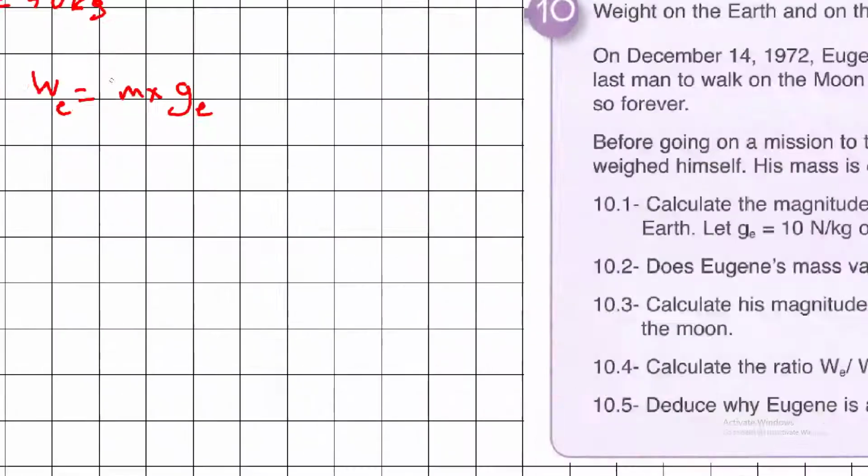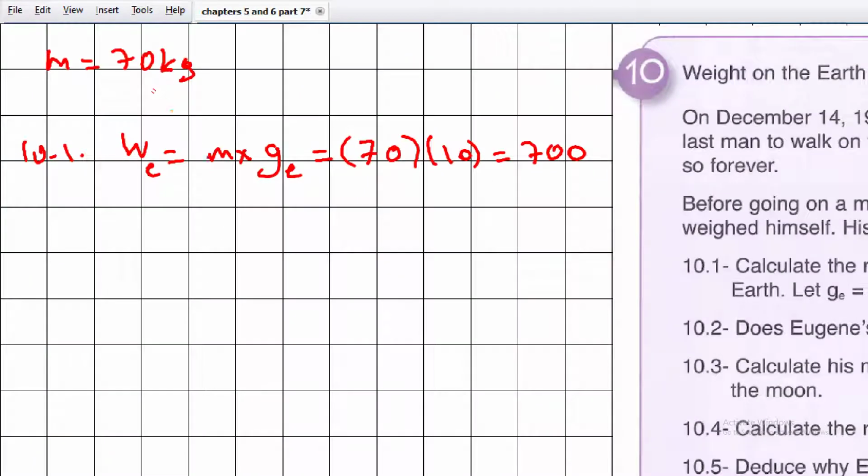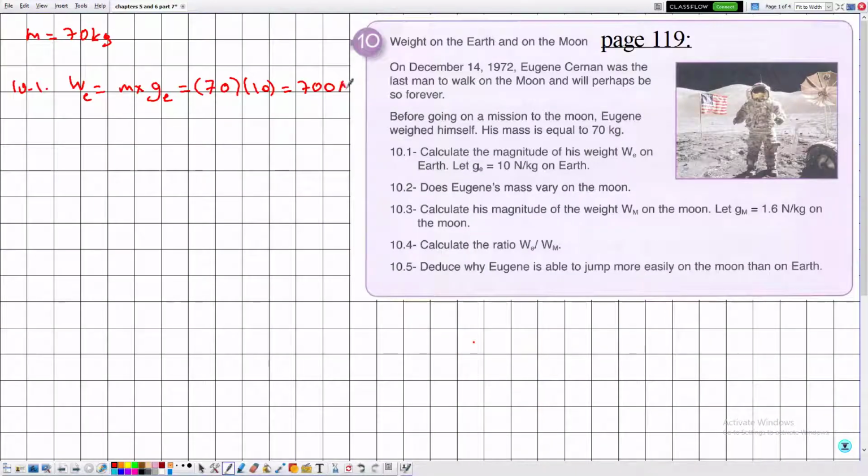Now the mass doesn't carry a label E. Now we will explain why. So it's equal to 70 multiplied by 10, which is equal to 700. Since everything is expressed in the SI, M and GE, then W will be expressed in the SI, which is in newtons. So WE is equal to 700 newtons.